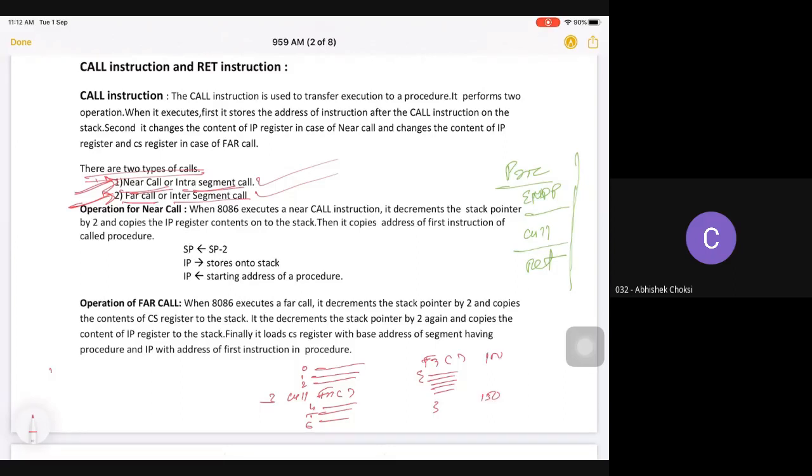What happens? Your compiler goes through line numbers 0, 1, 2. When it finds the call at line number 3, it will jump to line number 100, execute line number 100 to line number 150, and come back to line number 4. This is what happens when you are doing a normal function call.